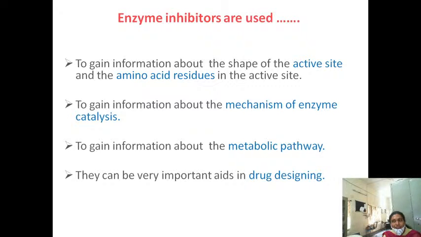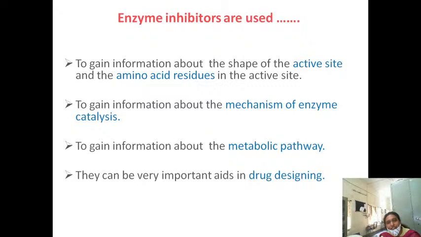What is an active site? The substrate will go and bind to a specific site on an enzyme. That site you can call the active site. Here I told the equation: enzyme plus substrate gives rise to enzyme substrate complex, that in turn gives rise to enzyme plus product. The substrate which binds to the specific site on the enzyme, that site is the active site. So enzyme inhibitors are mainly used to know the shape of the active site and which amino acids are there in the active site.